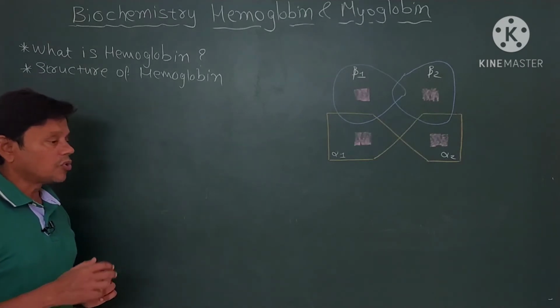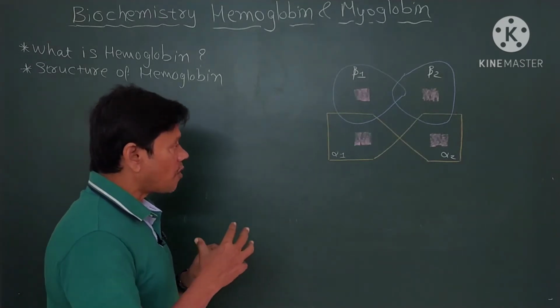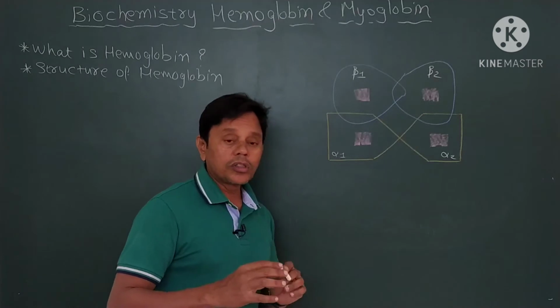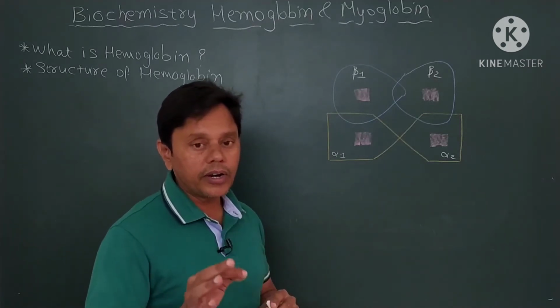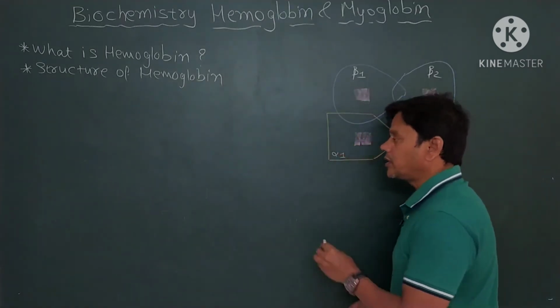Okay friends, so the common form of adult hemoglobin, please remember, is HbA1.